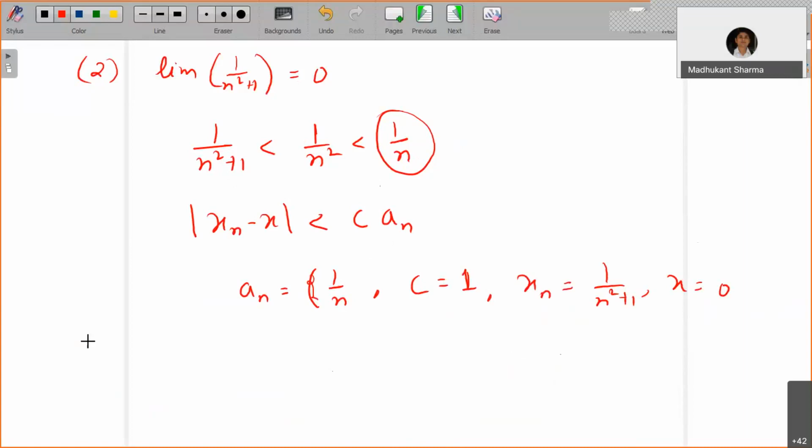If you go back and check the fourth problem, where we want to show that limit of square root of n plus 1 minus square root of n is equal to 0. For solving this, you have xn is this, x is this.